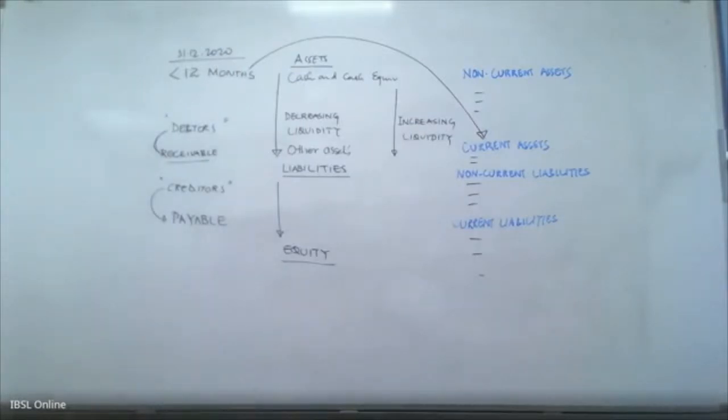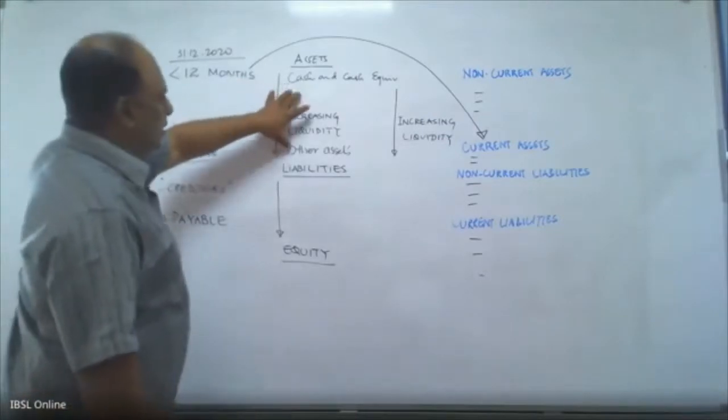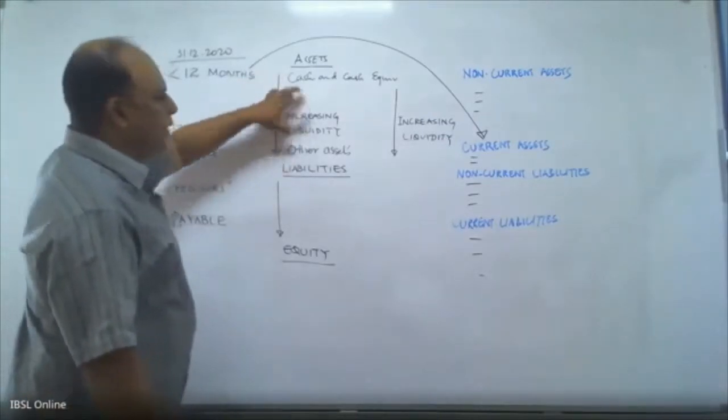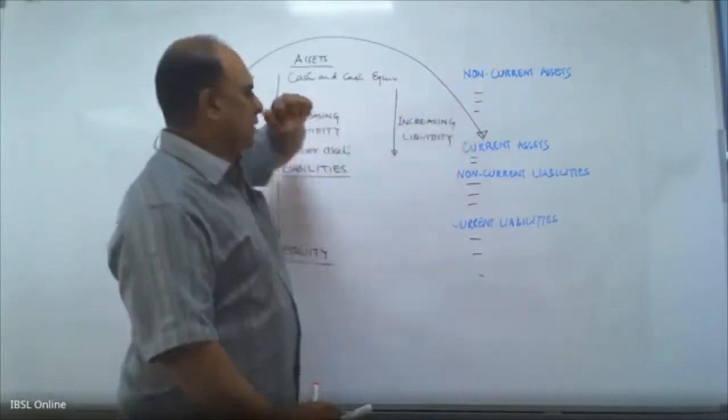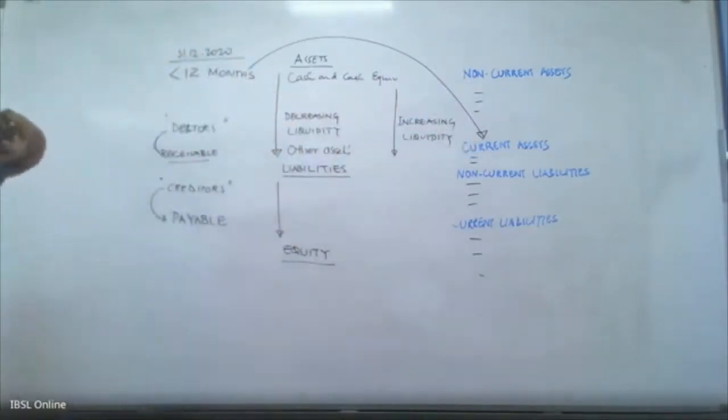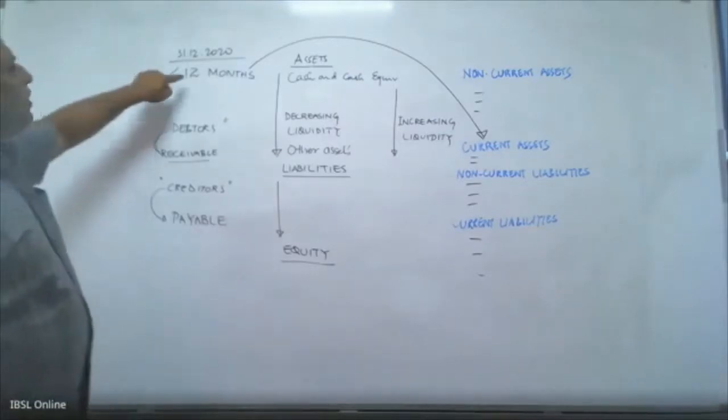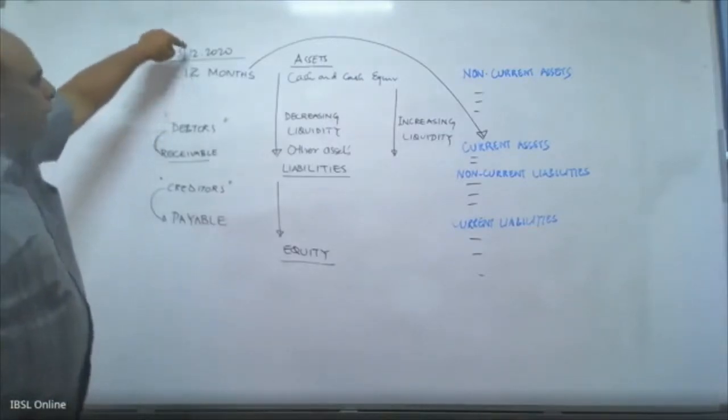Am I clear with that? In your balance sheet, you have assets. These assets are now going to get classified into two: non-current assets and current assets. Now, what is current assets? Current assets means any asset that you have in your balance sheet which is receivable within 12 months from the balance sheet date.